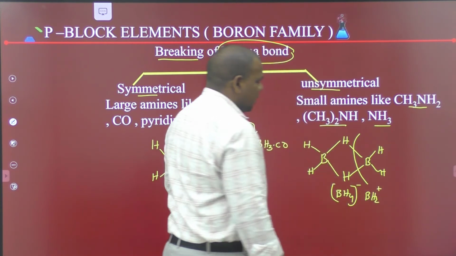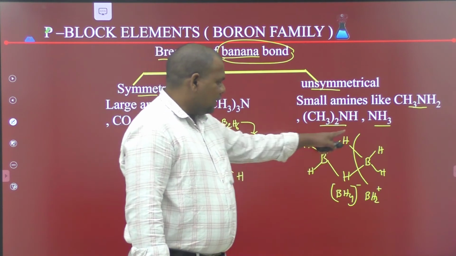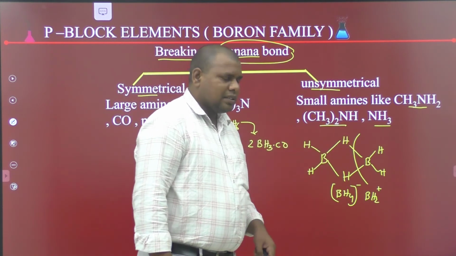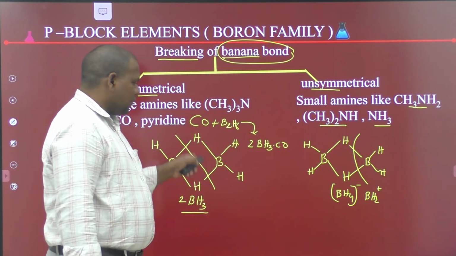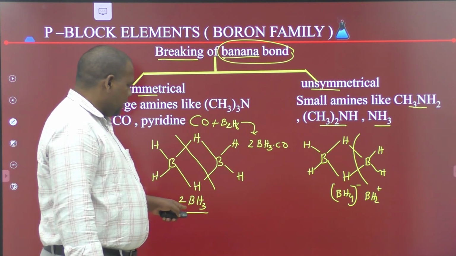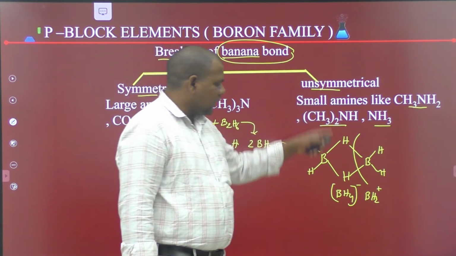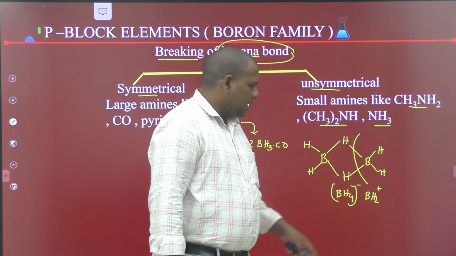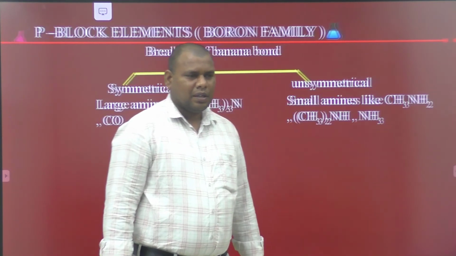This is unsymmetrical cleavage, and the other one is symmetrical cleavage. In symmetrical cleavage, two BH3 units are formed. In unsymmetrical cleavage, BH4 minus and BH2 plus are formed.